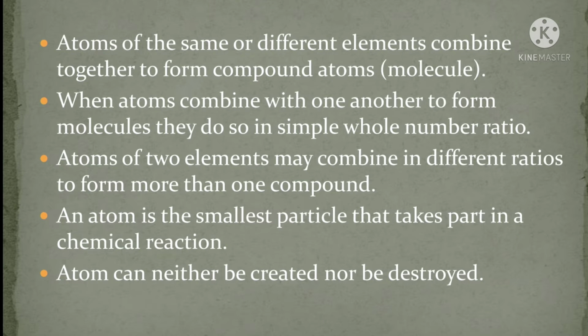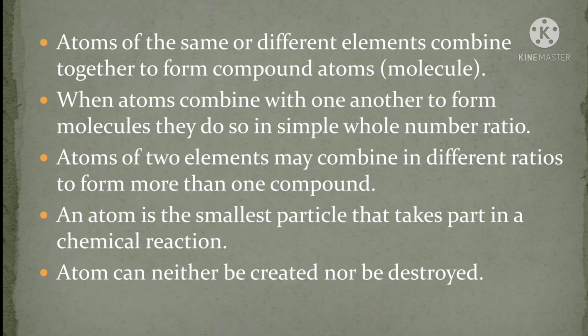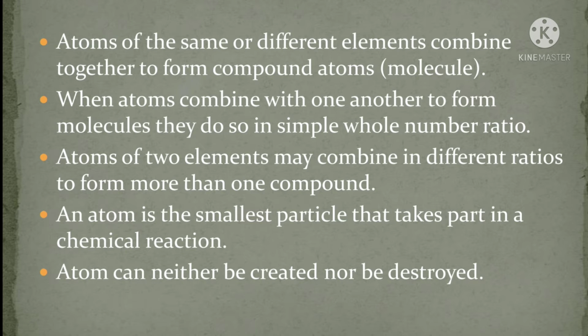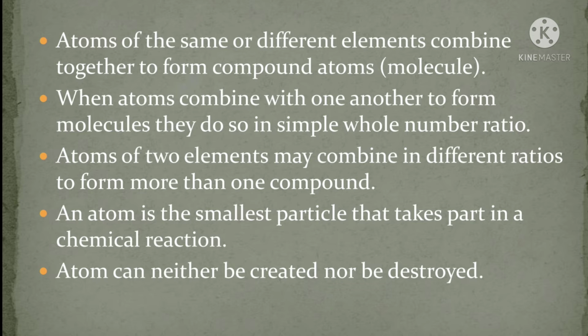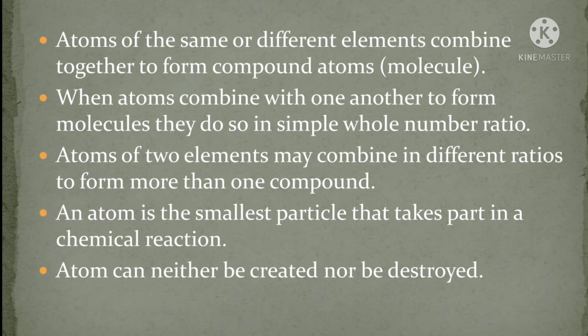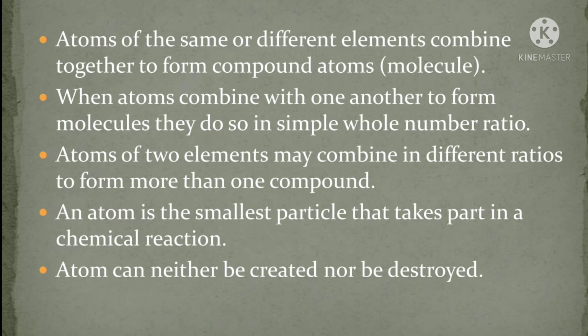Then the next postulate is an atom is the smallest particle that takes part in a chemical reaction. And the last one is atoms can neither be created nor be destroyed. So, if we observe keenly, we can notice that many of the postulates explain the laws of chemical combination that we read before in the previous video.